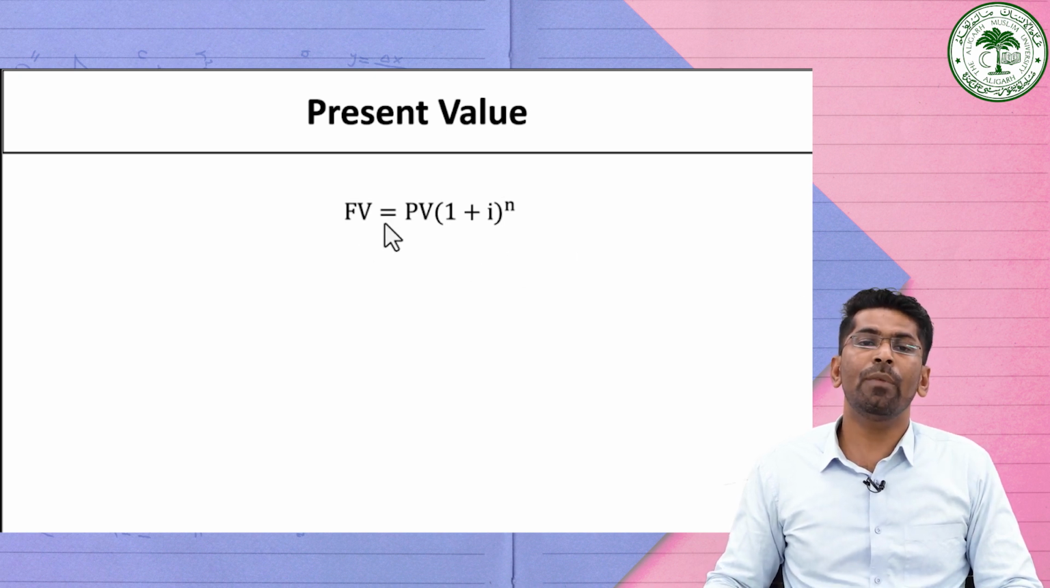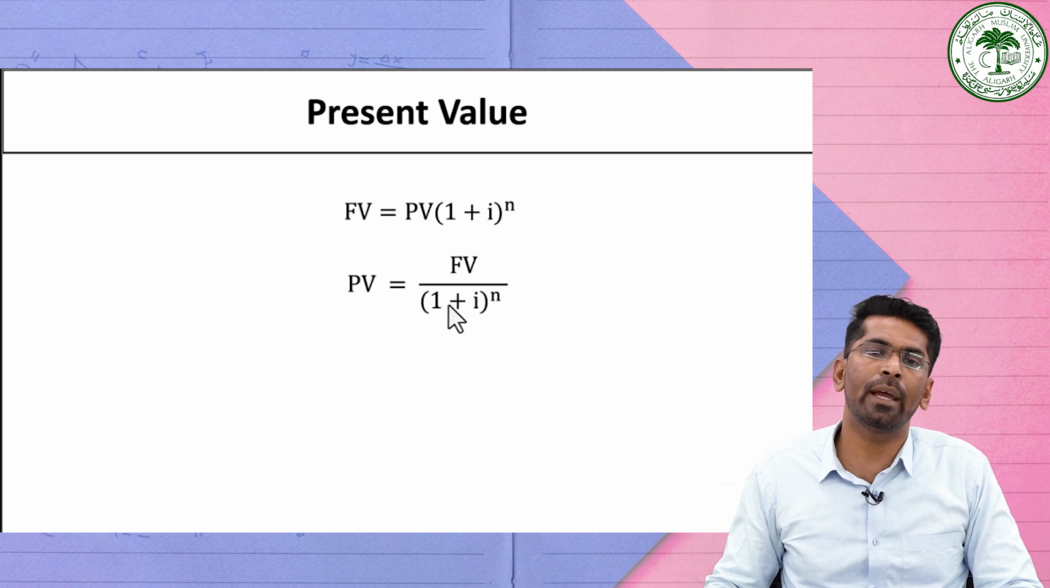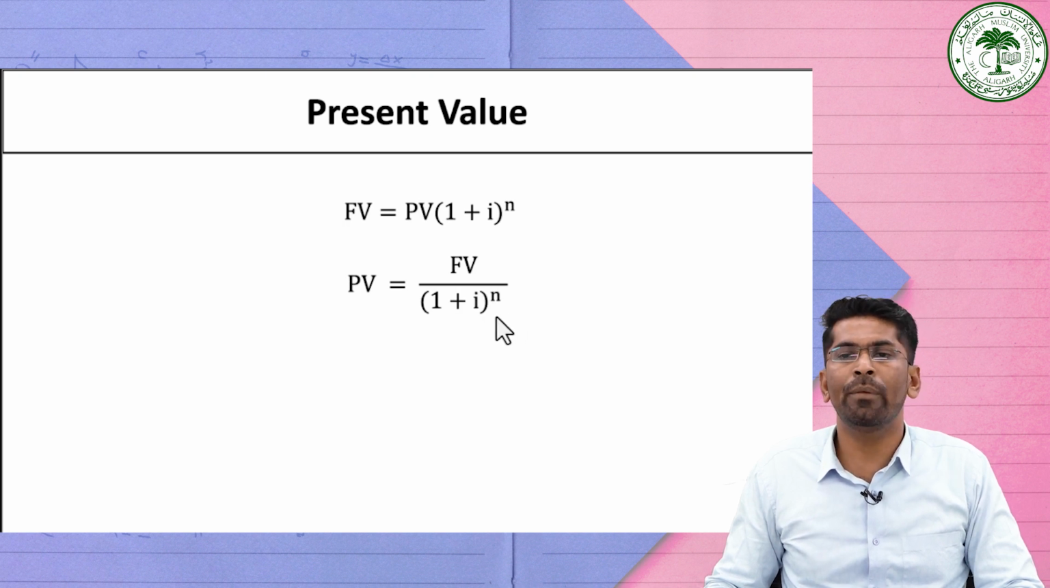See here, the future value is equal to present value into (1 plus I) raised to the power n. Now by using this formula for calculating the future value, we can derive the formula for calculating the present value. See, if we divide both sides of the equation by (1 plus I) raised to the power n, then what happens? Here the PV will be isolated and the (1 plus I) raised to the power n will be cancelled out. Then on the left side in the denominator it will become (1 plus I) raised to the power n. So the present value we can derive from this equation, that is the future value divided by (1 plus I) raised to the power n.